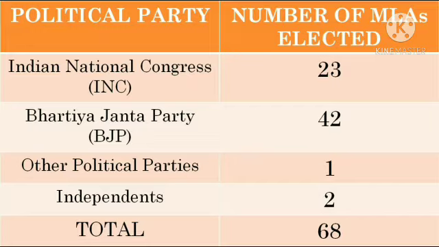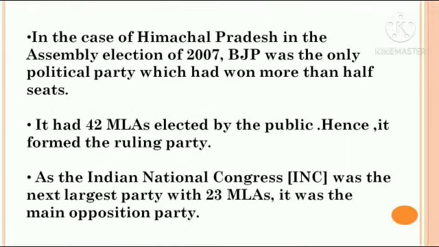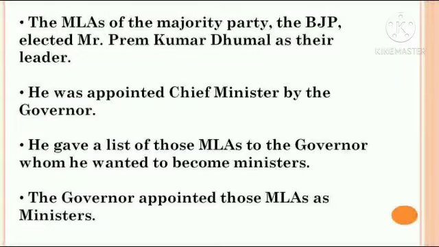Opposition you have already studied in the previous lecture. There were other parties in the opposition, including those who had been elected as independent candidates. As the Indian National Congress was the next largest party with 23 MLAs, it is in the opposition. The MLAs of the majority party, the BJP, elected Mr. Prem Kumar Dhumal as their leader from all the 42 MLAs.